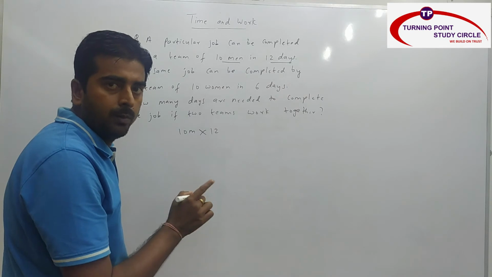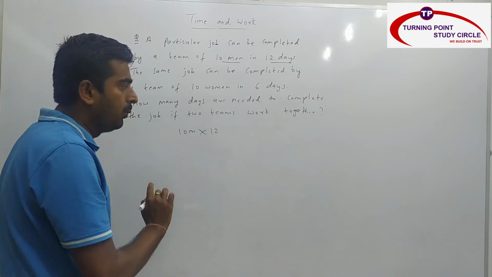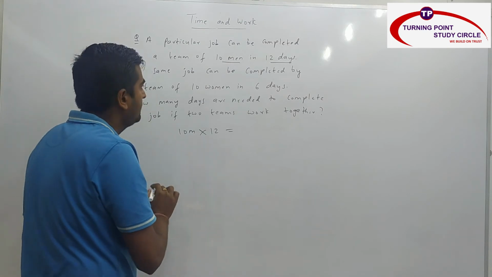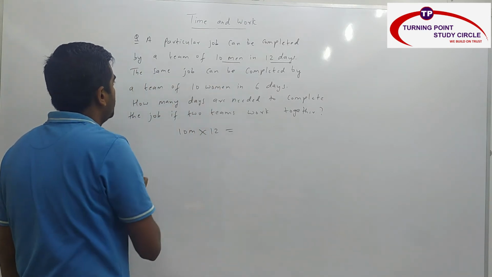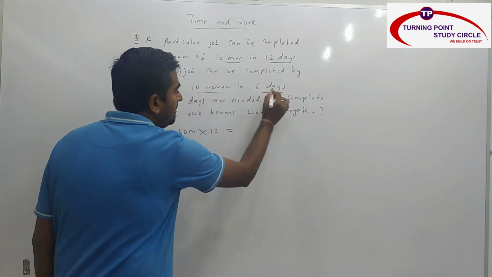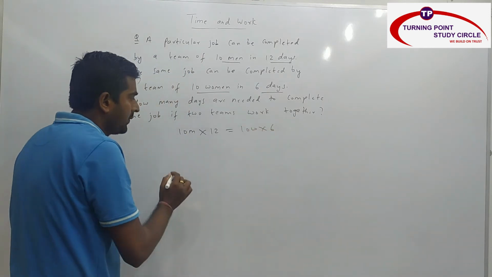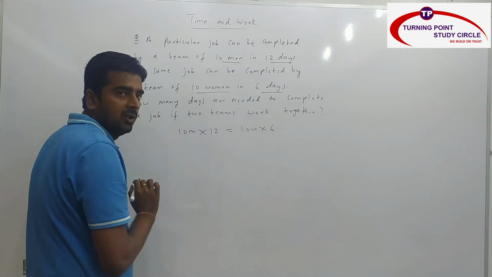And both men and women are doing the same work. So work is constant. So men's efficiency is nothing but 10 men into 12 days. Then the same job can be completed by a team of 10 women in 6 days. So 10 women in 6 days. So from this we need to calculate the efficiency of men and women.